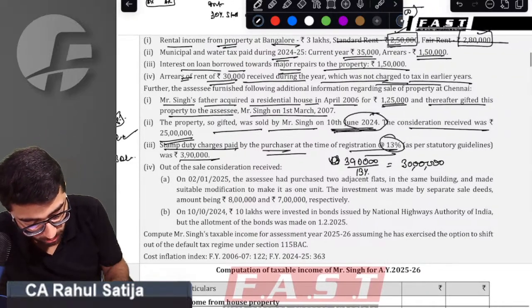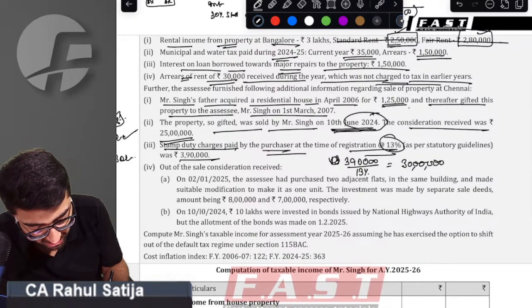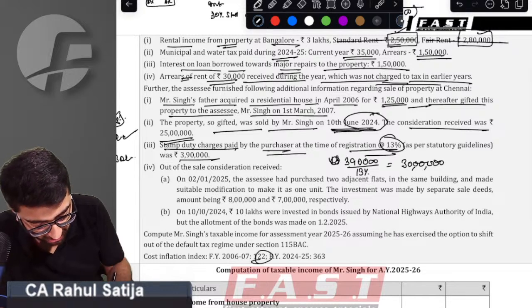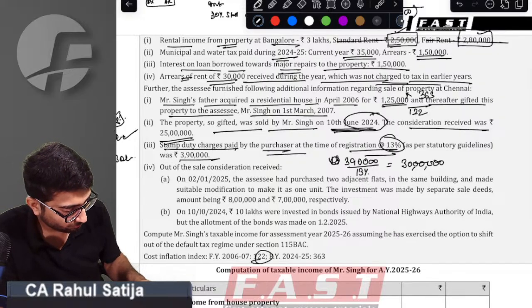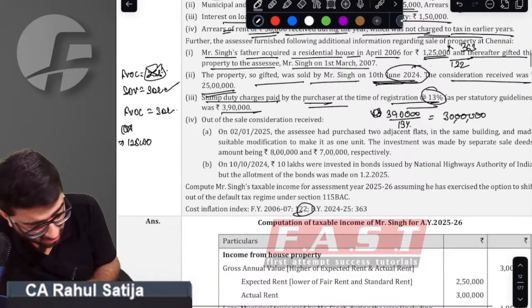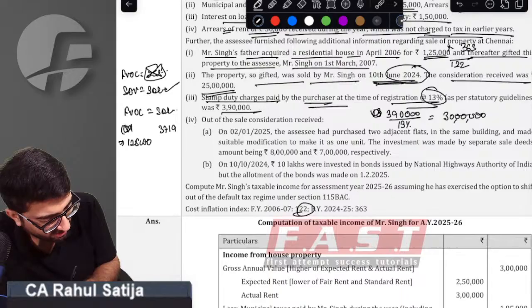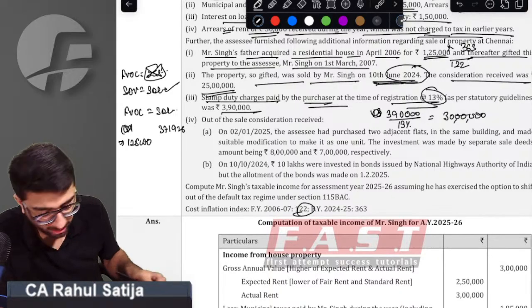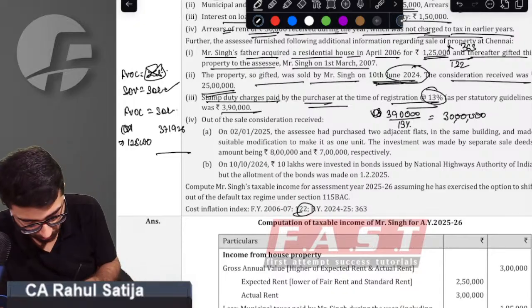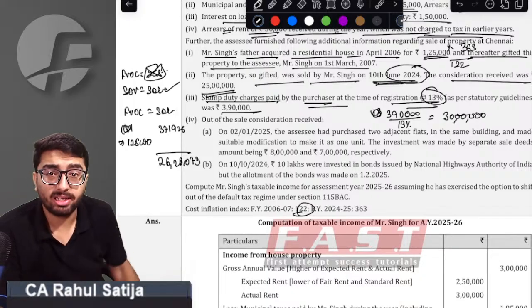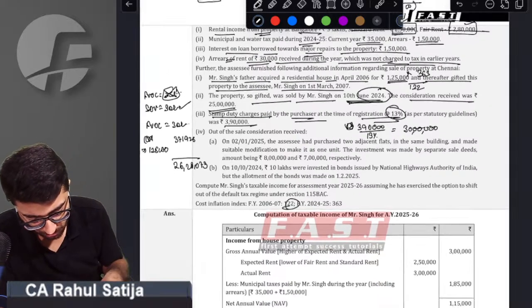Therefore, this 1,25,000 cost of acquisition will be divided by CII of the previous year 2006-07, that is 122, multiplied by CII of the year of transfer, 363. Therefore, indexed cost of acquisition will turn out to be 371,926. All in all, our capital gain will turn out to be 26,28,073. This will be the capital gain.